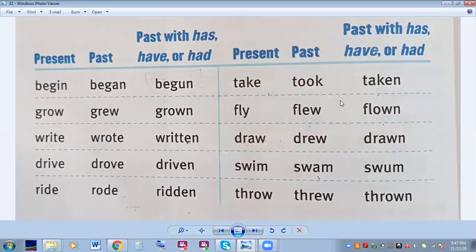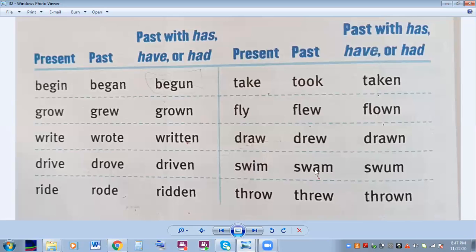Fly, flew, and flown. I fly my kite. I flew a dragon kite once. My brother has flown a kite every time we went to the beach for 6 months. Draw, drew, drawn. I draw a picture in my notebook. Abdurrahman drew a picture of me. He has drawn many nice photos.